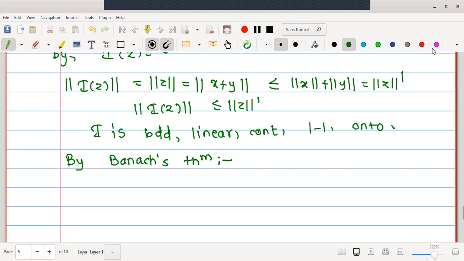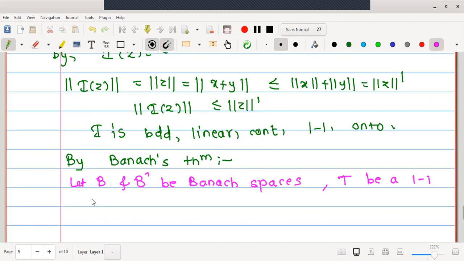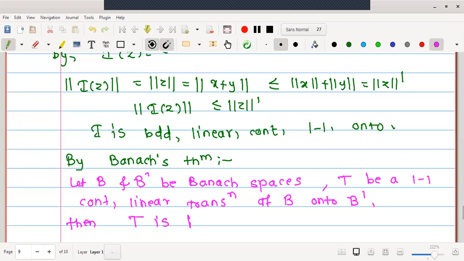Let me change the color of my pen to write Banach's theorem. Banach's theorem statement says: let B and B dash be Banach spaces, and T be a one-one continuous linear transformation of B onto B dash, then T is a homeomorphism.